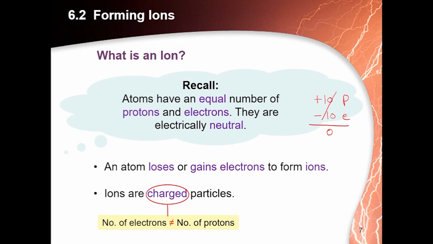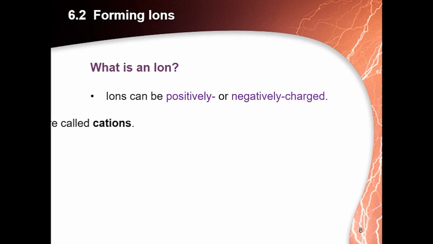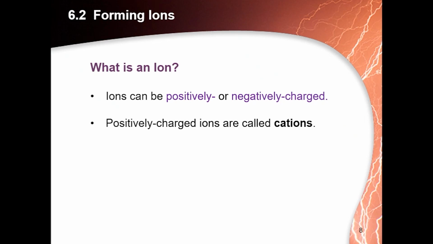But if an atom gains or loses electrons, then definitely it will not be neutral and it will become an ion. What is an ion? An ion can be positive or negative. Positively charged ions are called cations, and you can memorize the name cation with the example that a cat is a pet animal, because of its positive behavior.